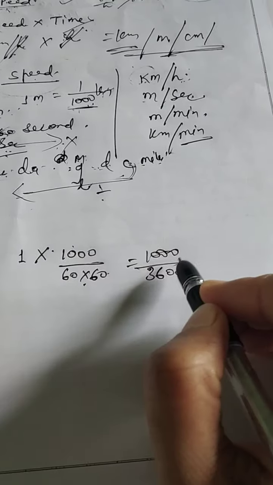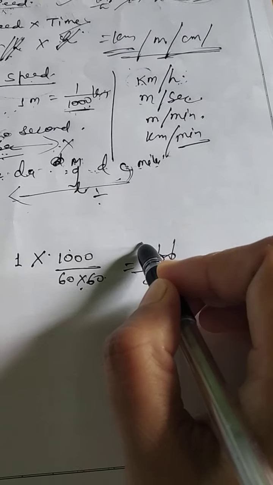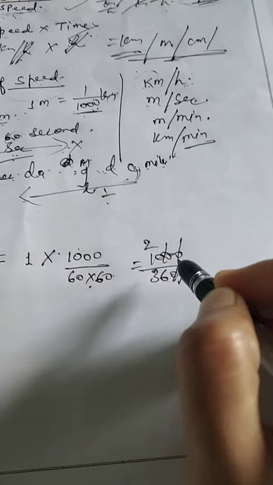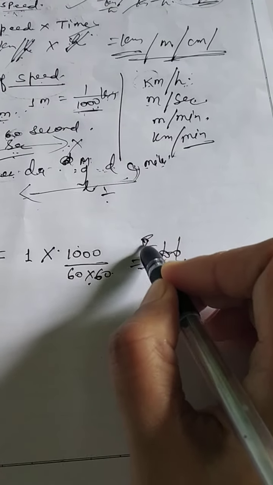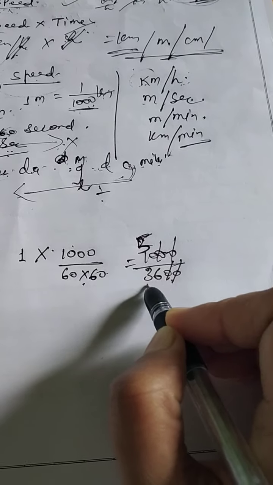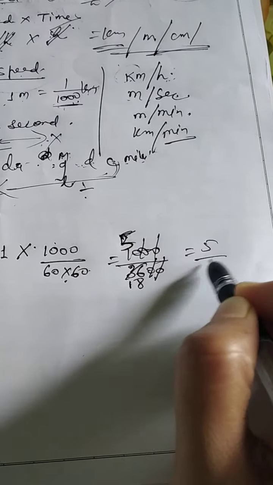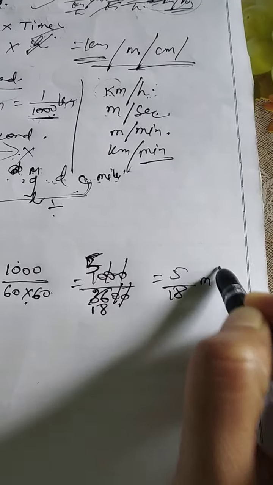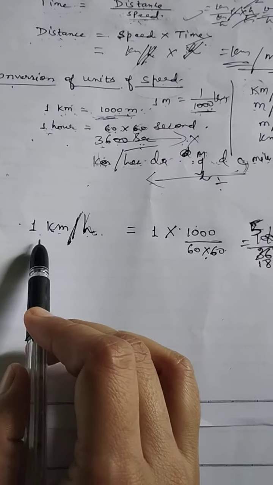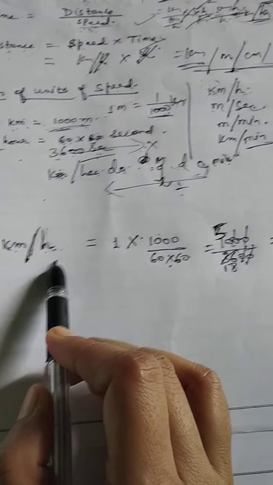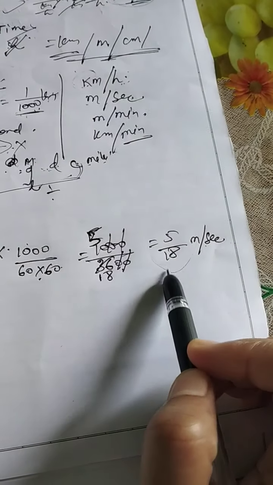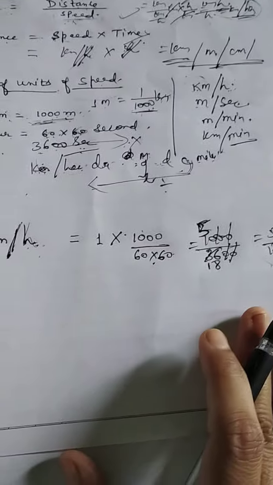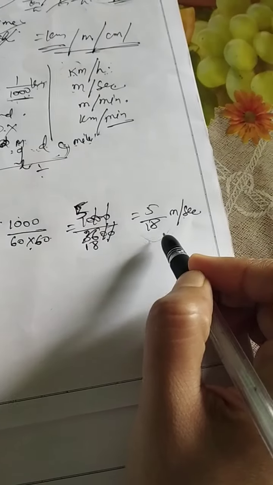So 1000 divided by 3600. The zeros will get cancelled. Then 5 2s are 10, 2 1s are 2, 2 8s are 16. 5 by 18 meter per second. So whenever you have to change kilometer per hour into meter per second, we will multiply by 5 by 18. Okay, this is the shortcut way.